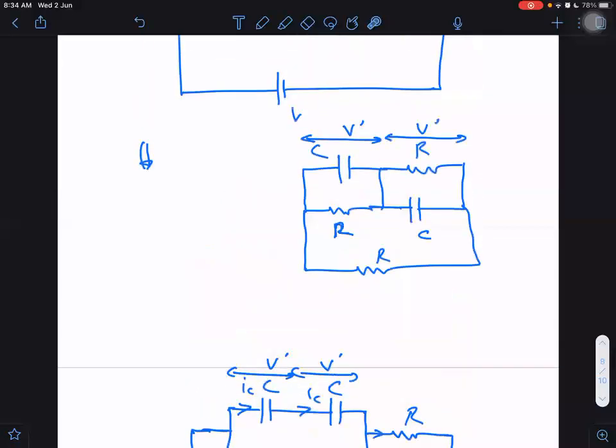I could use the same logic here itself. This is V dash. This also remains V dash. Then this charge always remains equal to this charge. Then this capacitor current will always remain equal to this capacitor current. If these two currents always remain equal, and this current is V by R, and this is also V by R, then this current again remains equal to this current. So this also gives me an idea.